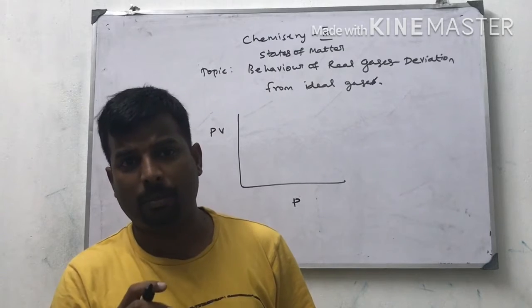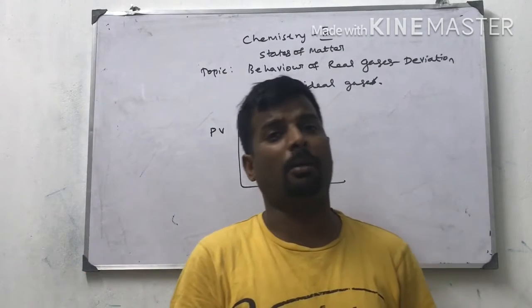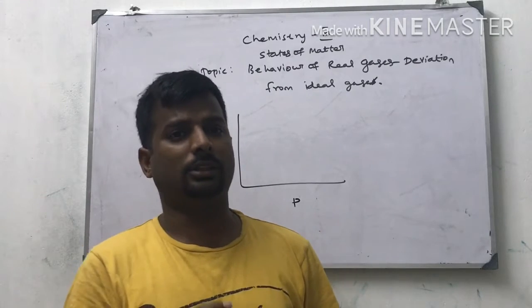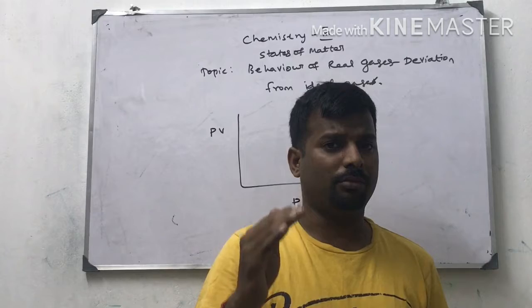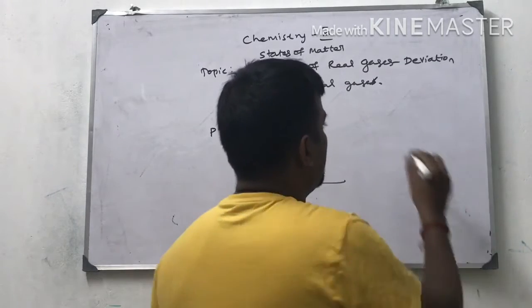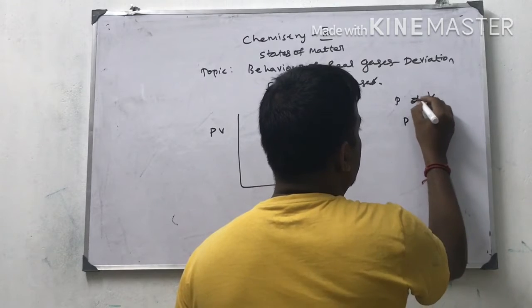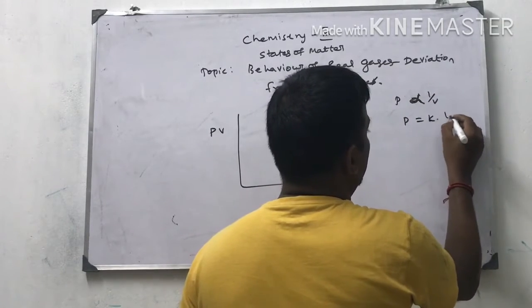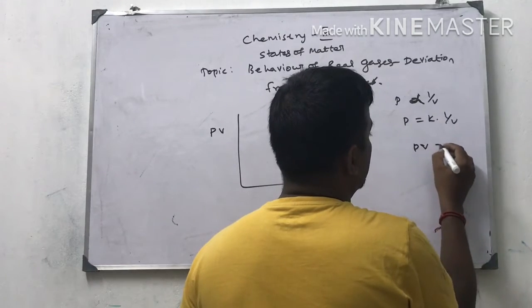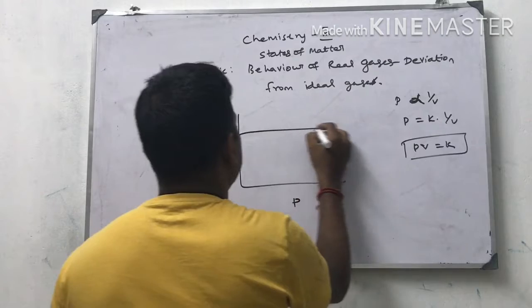Pressure is inversely proportional to volume at constant temperature and amount of substance. This is called Boyle's law. P1V1 = K. P is proportional to 1/V. P = K times 1/V. PV = K. PV is equal to constant.